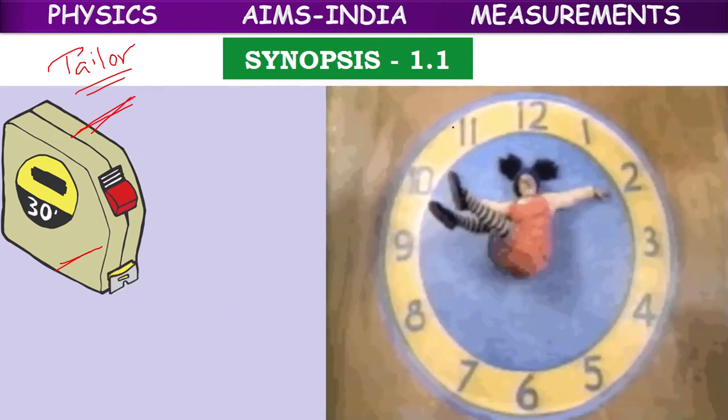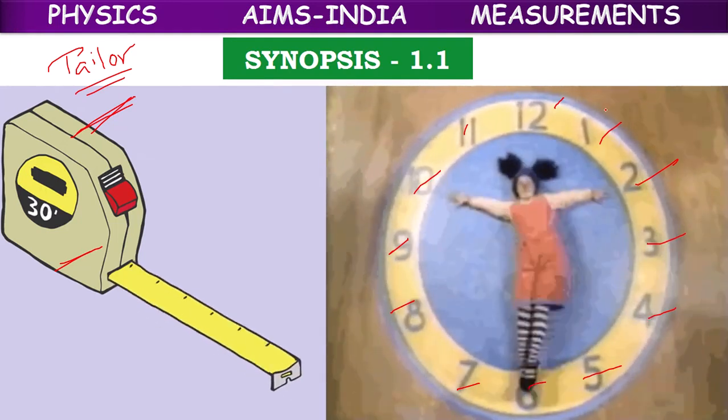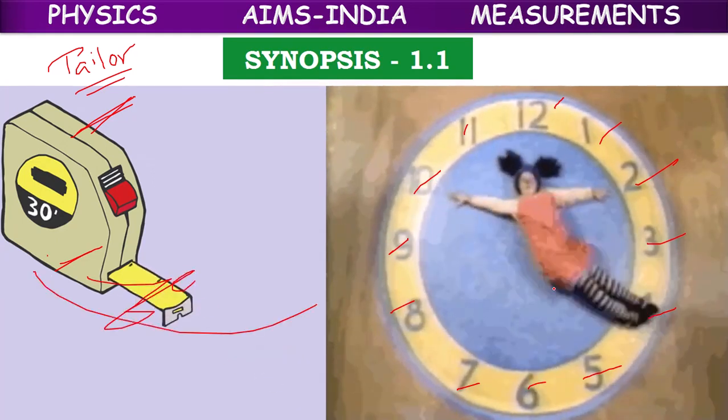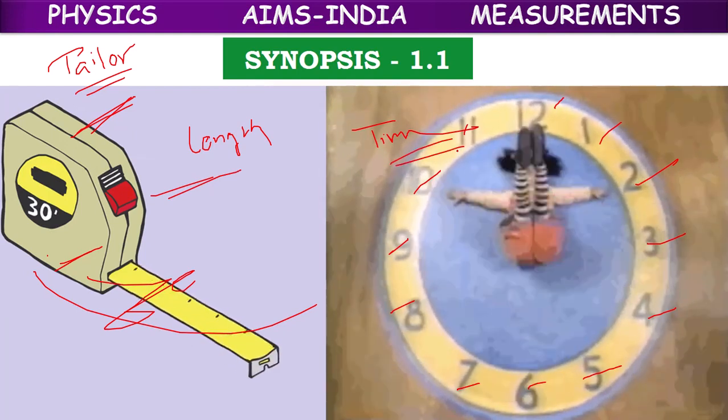This is a clock. In the clock we have 12, 1, 2, 3, 4, 5, 6, 7, 8, 9, 10, 11, like that. We have some markings here. With the help of a clock, we can measure time. This is used to measure length, whereas this is used to measure time.